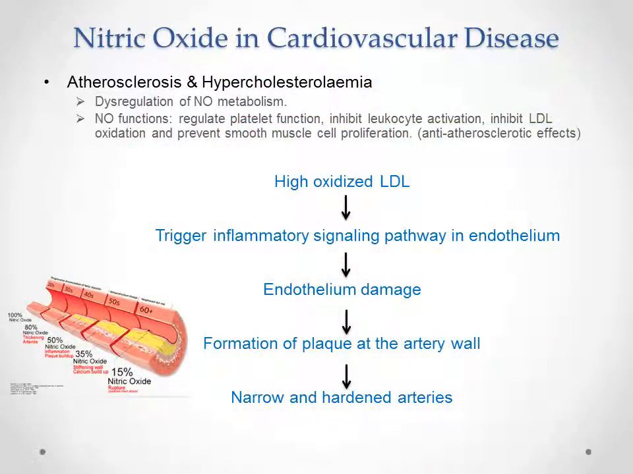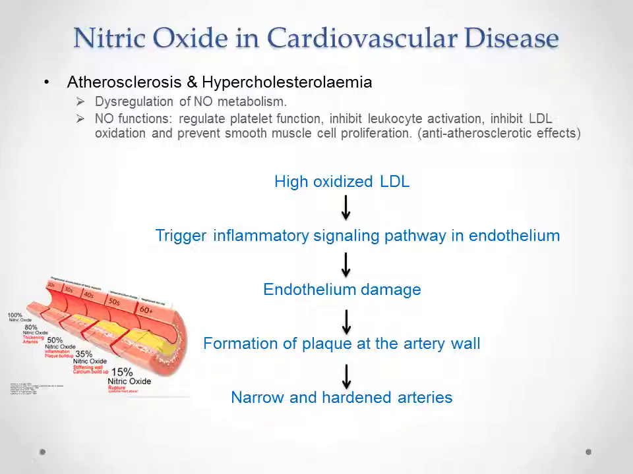Now we are going to talk about nitric oxide in cardiovascular disease. The dysregulation of nitric oxide metabolism will contribute to a number of vascular diseases such as atherosclerosis and hypercholesterolemia. The main functions of nitric oxide are to regulate platelet function, inhibit leukocyte activation, inhibit LDL oxidation, and prevent smooth muscle cell proliferation. And this will give anti-atherosclerotic effects.